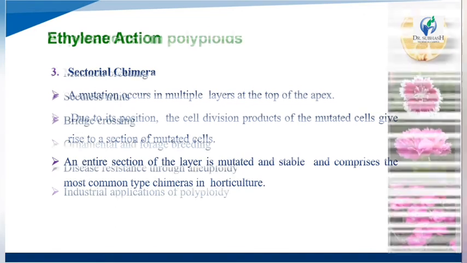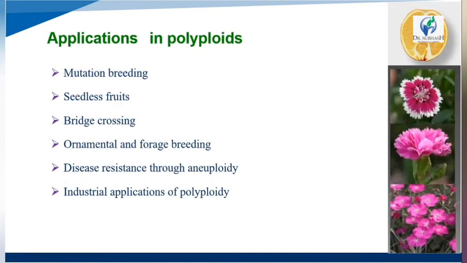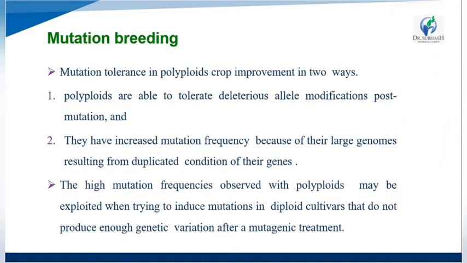Now we are going to study the applications of polyploids. First is mutation breeding, second is seedless fruits, third is breeding crossing, fourth is ornamental and frost breeding, then disease resistance through aneuploids, and industrial application of polyploids. These all are the applications of polyploids. Now we see the first application, that is mutation breeding.